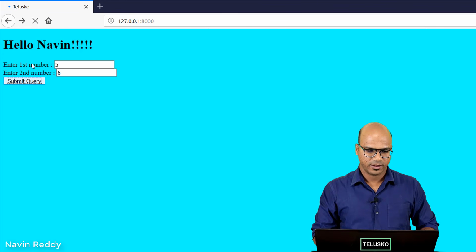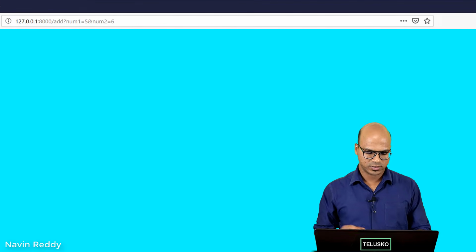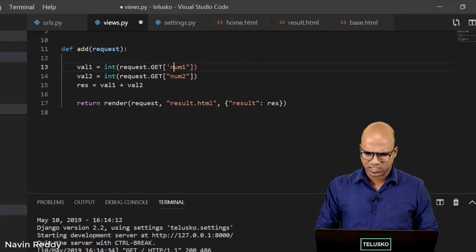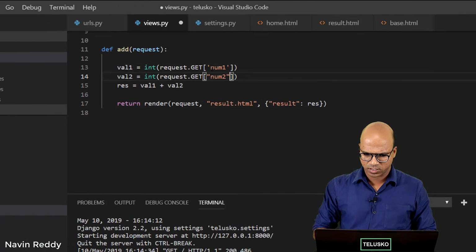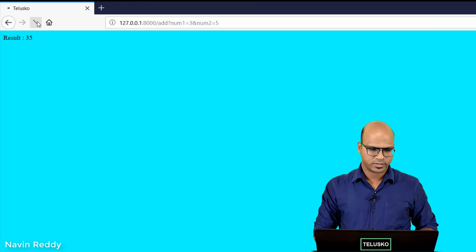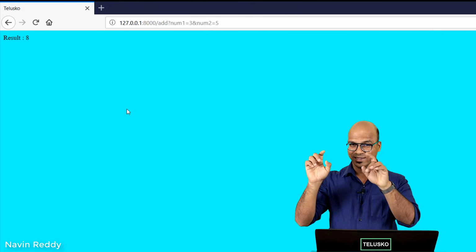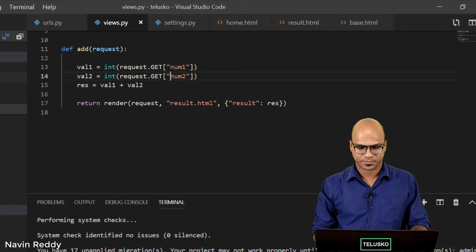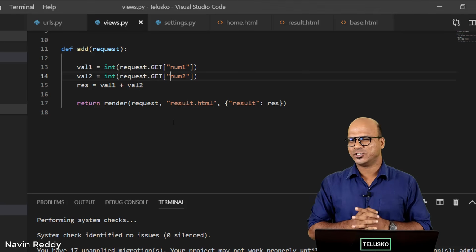Let's go back, refresh, submit. Oh, still it is getting the wrong value. So what is going wrong? Maybe I have to use a single quote here, but that should not be an issue. Let's go back, refresh. Oh, that was the issue. So you have to put that in single quote. So you can see we got the output as 8, and our job is done, right? So that's how we can add these two values.